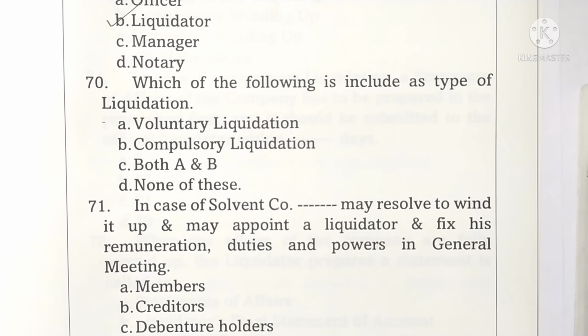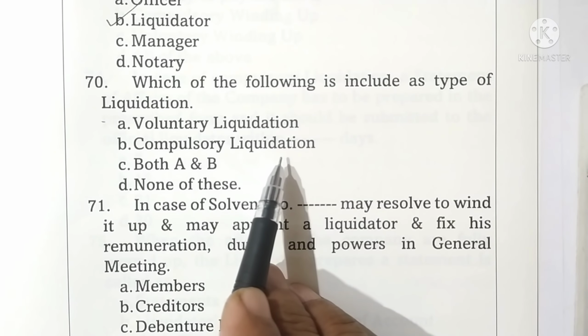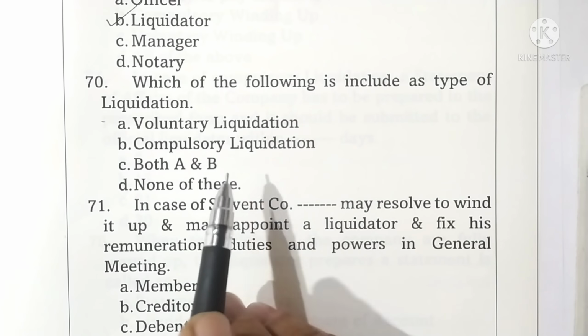Question 70. Which of the following is included as a type of liquidation? Options are given: voluntary liquidation, compulsory liquidation, both A and B, and none of these. Here, voluntary liquidation and compulsory liquidation are the types of liquidation. Therefore, both are correct. Option C is correct.